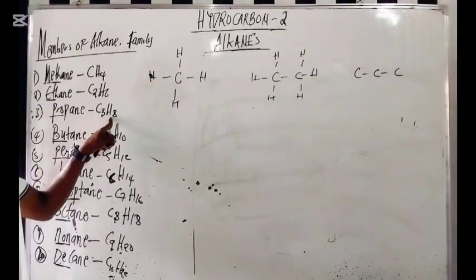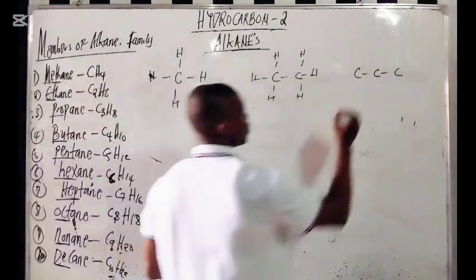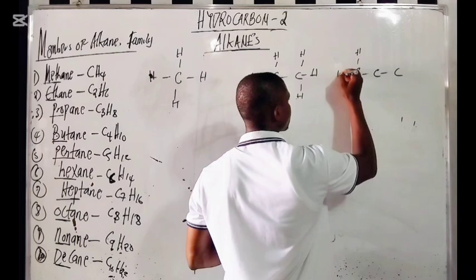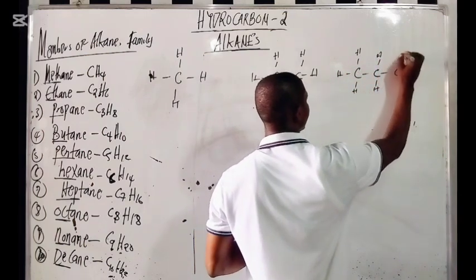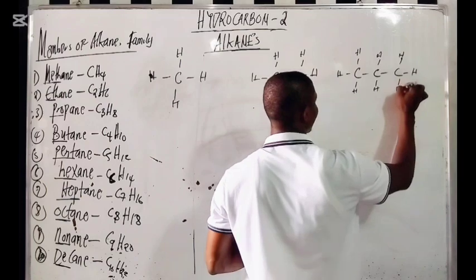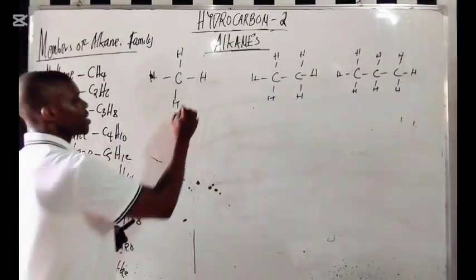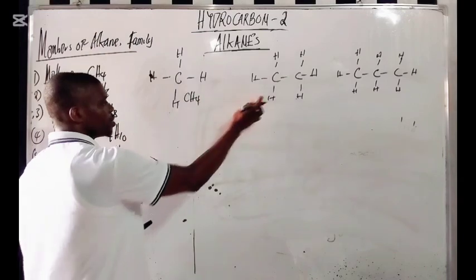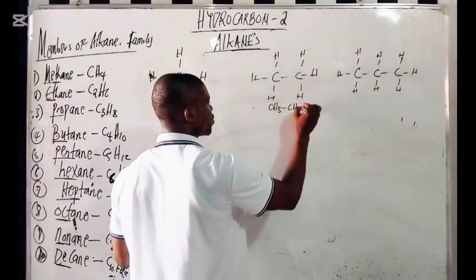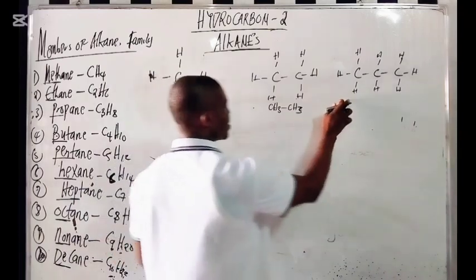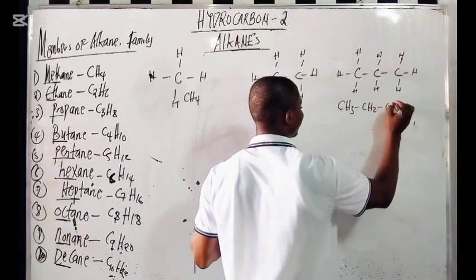So you can see how many hydrogen? 8 hydrogen, which is 1, 2, 3, 4, 5, 6, 7, and 8. Can you see that? Now this one is also CH3, CH3. This one I've seen here is CH2, CH2, and CH2.